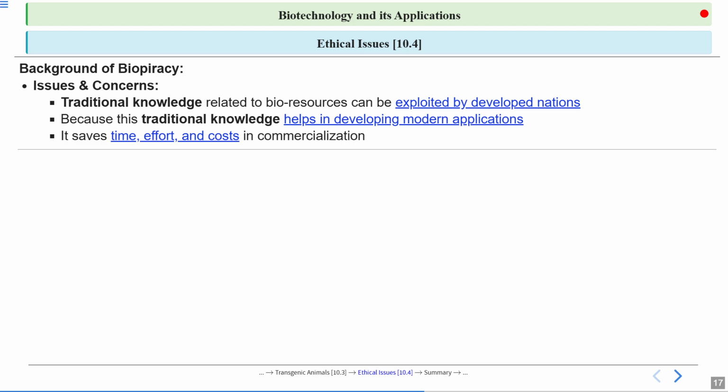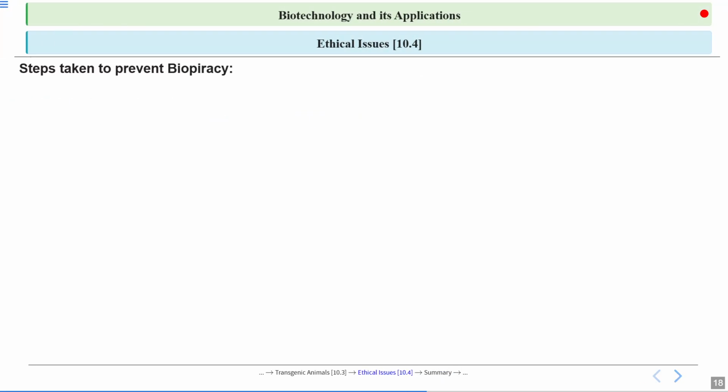We know that in India we have a lot of Ayurveda, which can be used for treating even very big diseases, so we can apply this traditional knowledge to very modern applications. What it does is save time, effort and cost in commercialization.